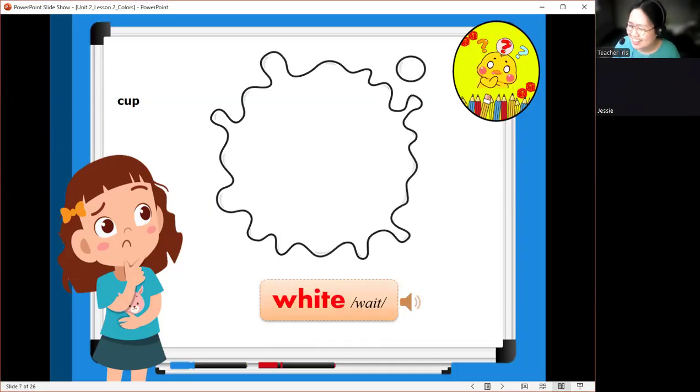What color is this? This is white. Very good. Do you also like the color white? Yes, I also like it. Oh, you also like the color white. Wow. Let me see. One thread is white. So many flowers in this one. This is a flower. It's white too. What kind of flower?